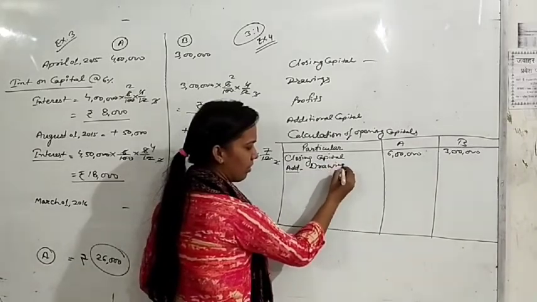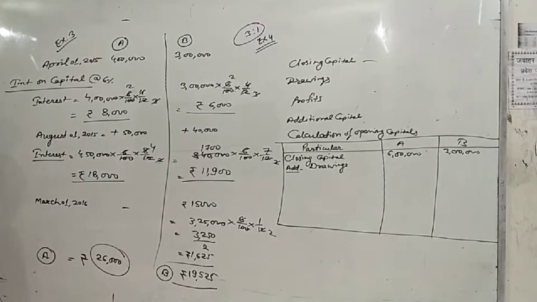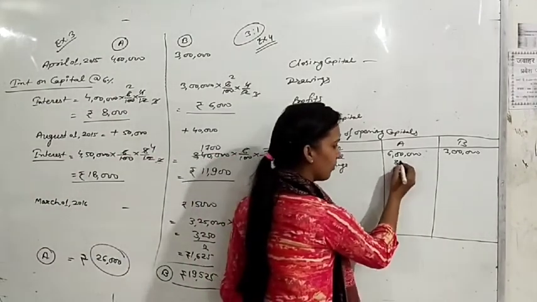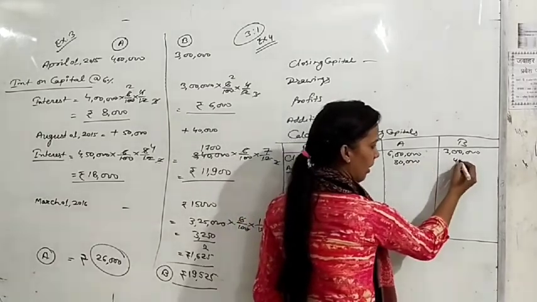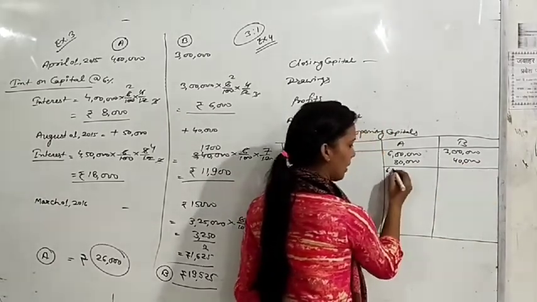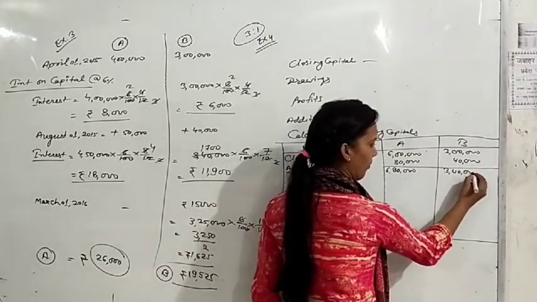Add drawings. What is the amount of drawings? 80,000 and 40,000. So now it is 6 lakh 80,000 and 3 lakh 40,000.